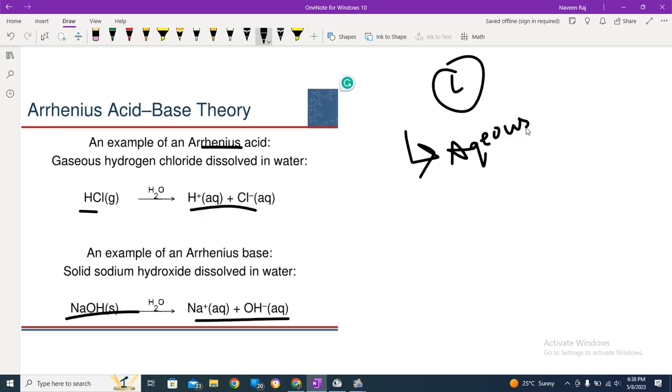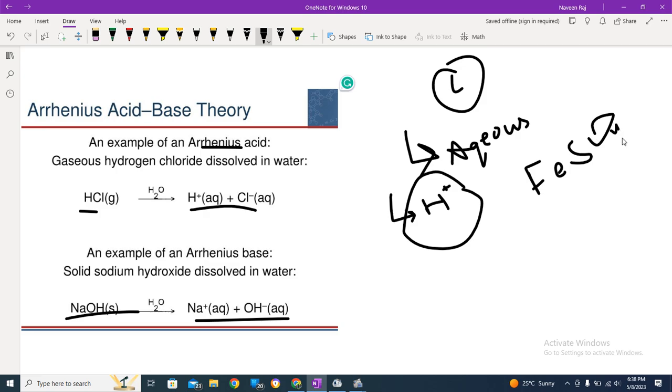It doesn't explain the acidic nature of substances which don't include H positive. Now this is very important. At that time there were very few known substances, and maybe it was thought that compounds with H positive are the only acids, but that is not true. This theory was unable to explain that, because it only includes H positive ions. So acids without H positive were unidentified. For example, FeSO4 is an acid. This theory cannot explain it, as there is no production of H positive ions in the aqueous medium of this substance.